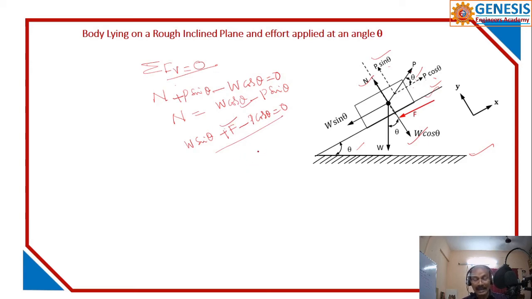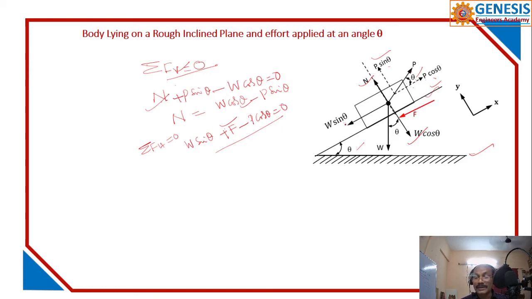Okay, so this is all about this one. This is the equation for horizontal forces equal to 0, that is to keep the system in equilibrium. At rest means it is in equilibrium. Don't get confused about the frictional force.